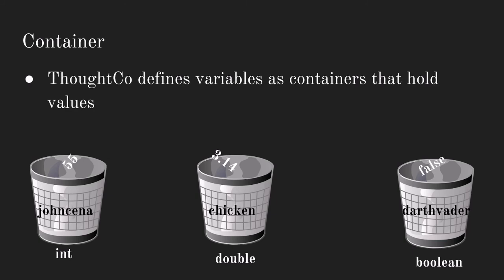Now, Thought Code defines variables as containers that hold values. So if there are 3 containers here, one being an integer named John Cena with the value 55, and here is a double container named Chicken with the value 3.14, and here is a Boolean container with the name Darth Vader that holds the value false. So it's helpful to think of variables as containers that hold values.